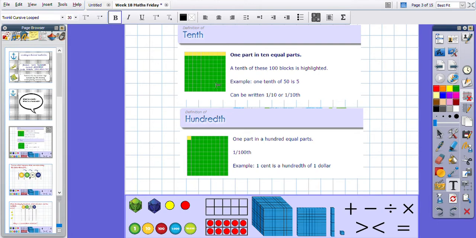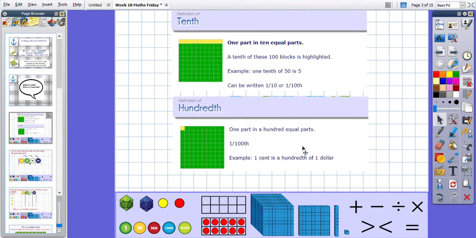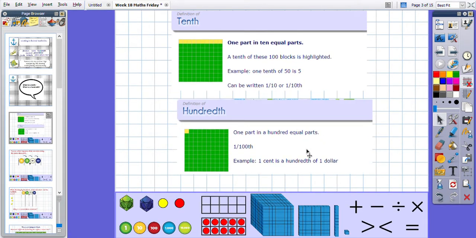So a tenth of these blocks are highlighted, and we can write that as 1/10. Let's look at the definition of a hundredth, again using our 100 square, where 1 part out of 100 equal parts is shaded in. So 1/100, okay? 1 cent is a hundredth of a dollar.